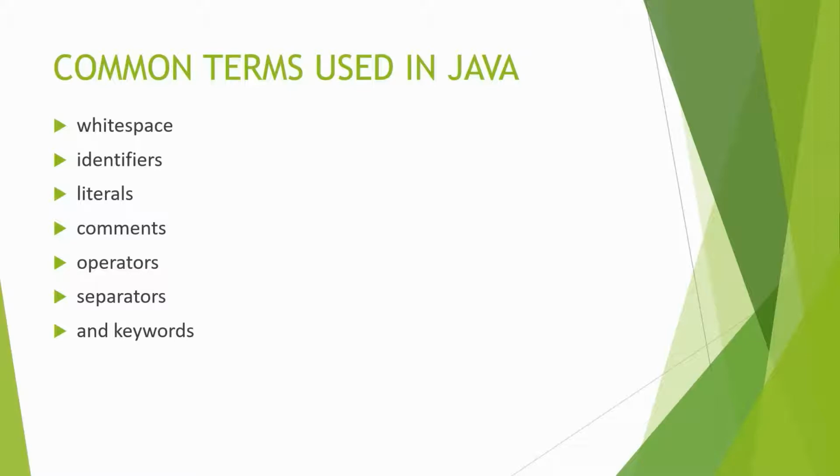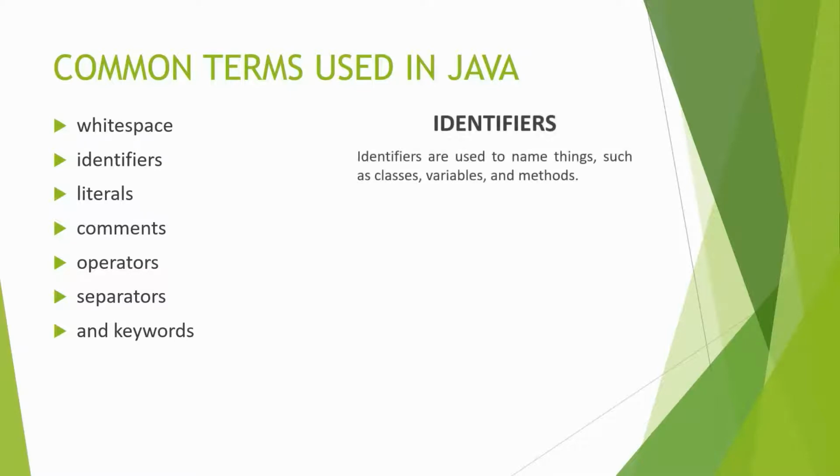Now let's take a look at identifiers. Identifiers are names given to entities in Java. The entities can be packages, classes, methods, or variables. So take a look at this sample Java program. Person is the identifier for the class. The personAge is the identifier for the int variable, while setName is the identifier for the method.